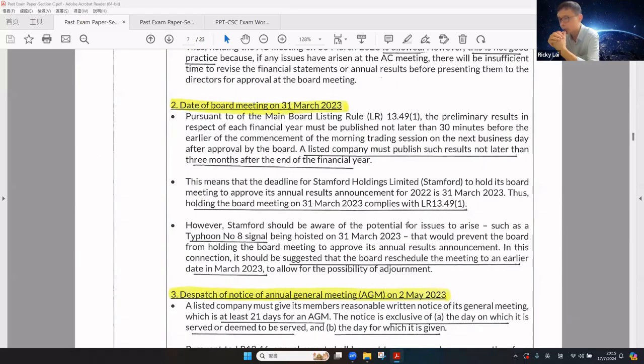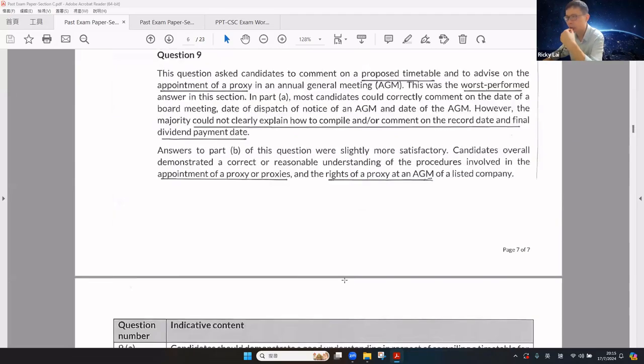However, touch wood, the company should be aware of potential issues to avoid, for example, typhoon number 8, black rainstorm, or adverse weather conditions, if the meeting is hosted on March 31. This could prevent the board meeting from being held and approving the annual result announcement. As a result, the company may not publish the annual result announcement on March 31. It should be suggested that the board reschedule the meeting to an earlier date in March 2023 to allow for the possibility of adjournment.